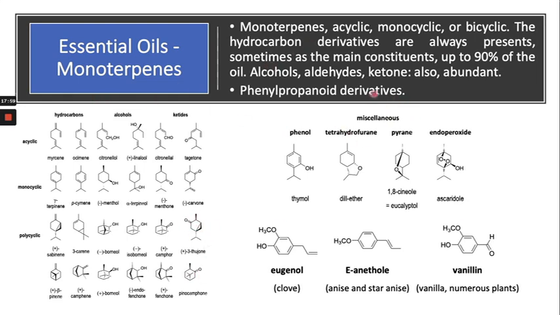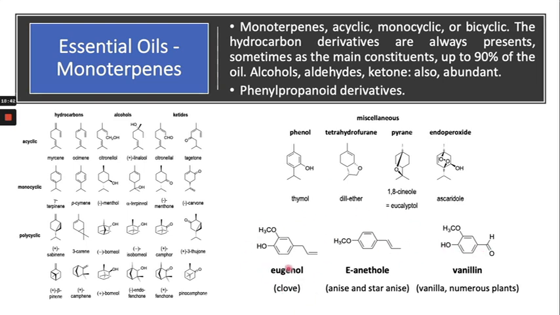Now some miscellaneous examples in case of the monoterpenes. They can be phenolic, or tetrahydrofuran, or pyran, or epoxide, these endoperoxides. They also come under monoterpene, right? And some of the monoterpene examples contain the phenyl group, an aromatic structure, right? For example, eugenol, anethole, and vanillin are some miscellaneous examples of the monoterpene.